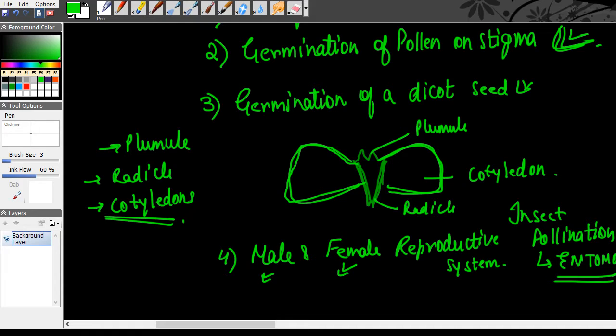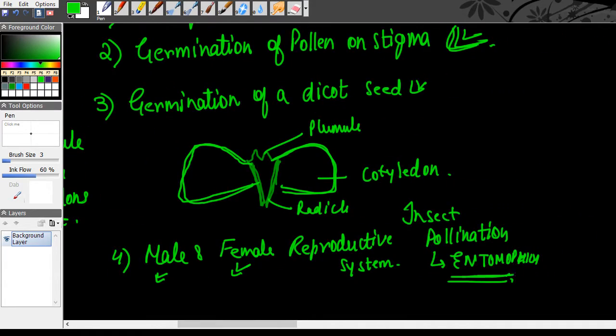Pollination by insects is called entomophily. Then for wind there is a separate kind, for animals there is a separate kind, but for insects it's entomophily. Okay, very direct to the point.